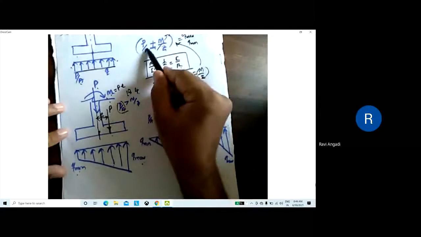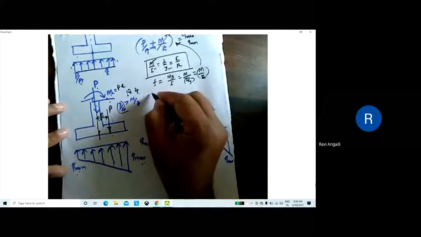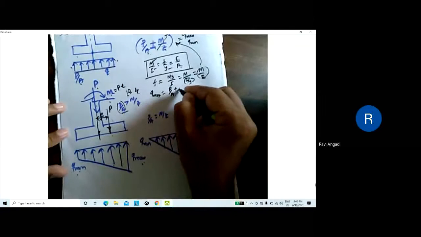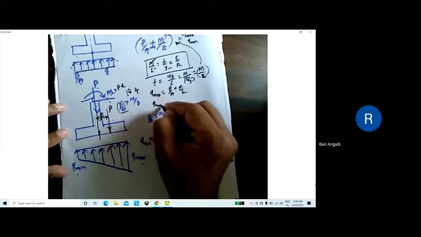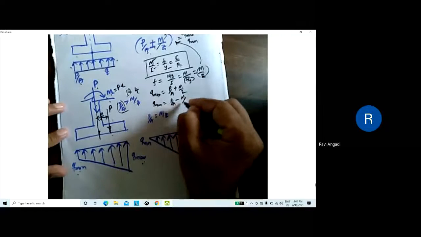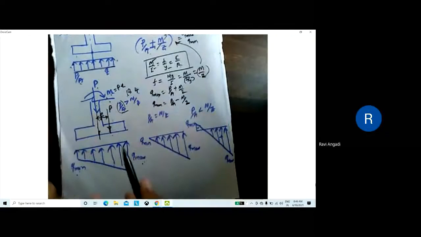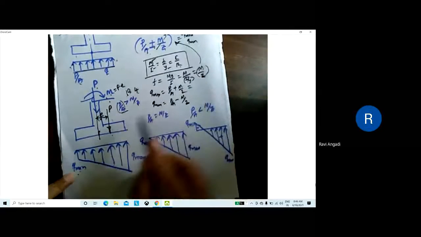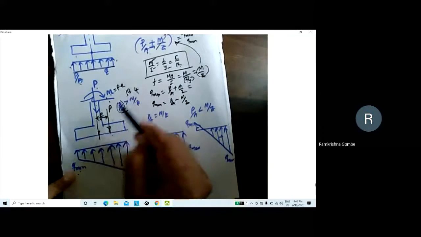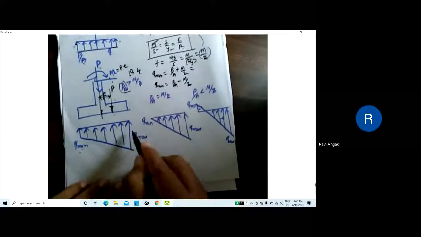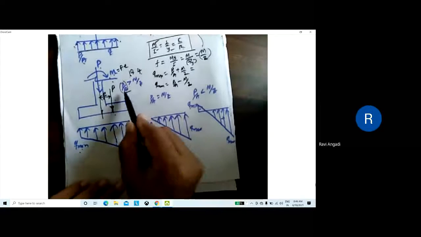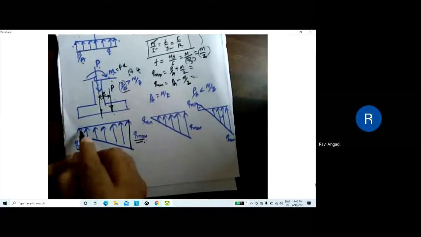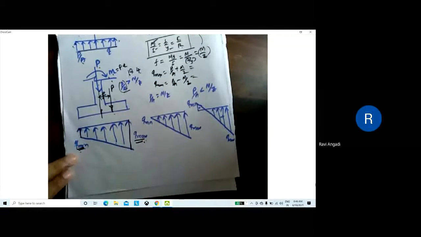Q max is P by A plus M by Z, and Q minimum is P by A minus M by Z. Adding these, the maximum is 14, this side is Q max. The minimum value is 6, so this is Q minimum. So you will get the pressure distribution like a trapezium.